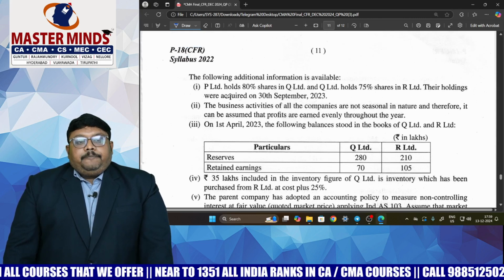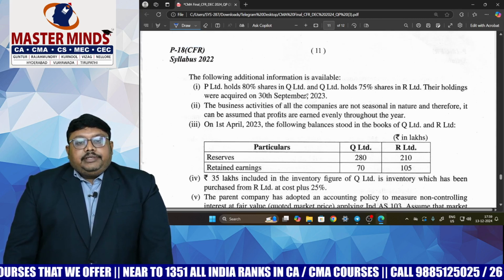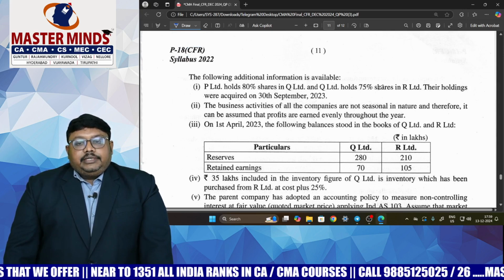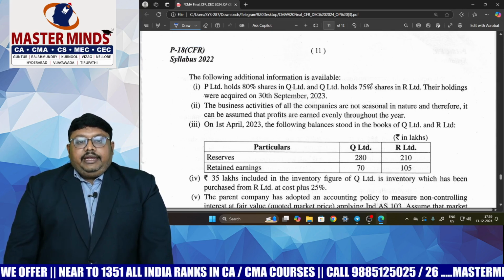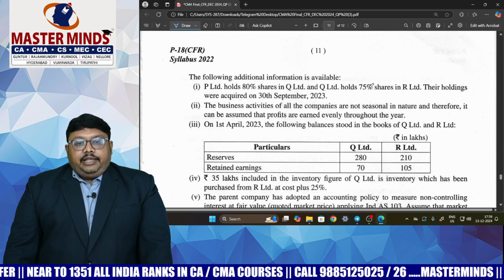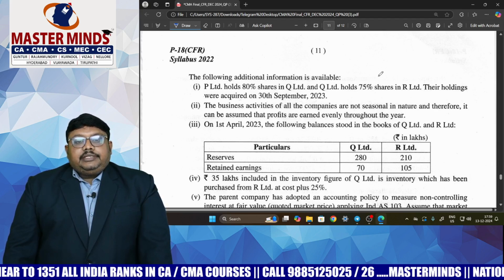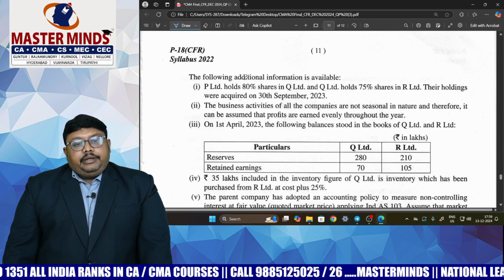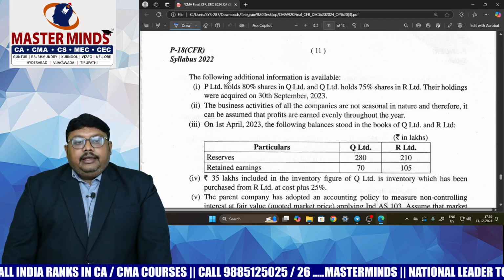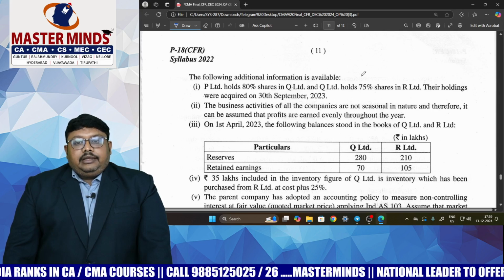Here P holds 80% in Q Limited, and Q holds 75% in R Limited. Of this 75%, again 80% belongs to P Limited, so that becomes an NCI for P Limited in relation to R Limited.